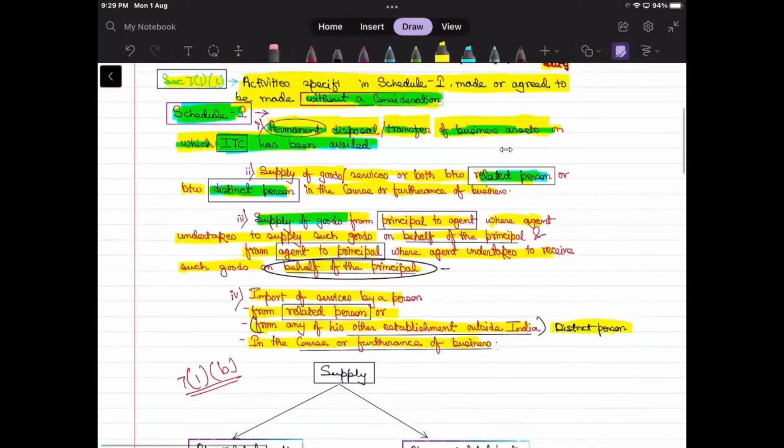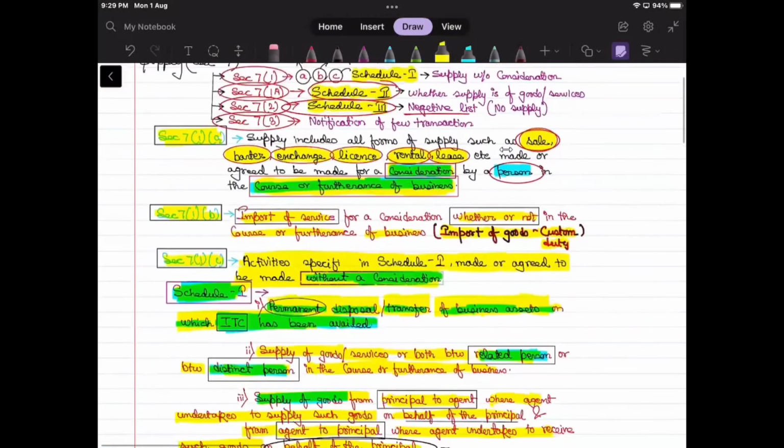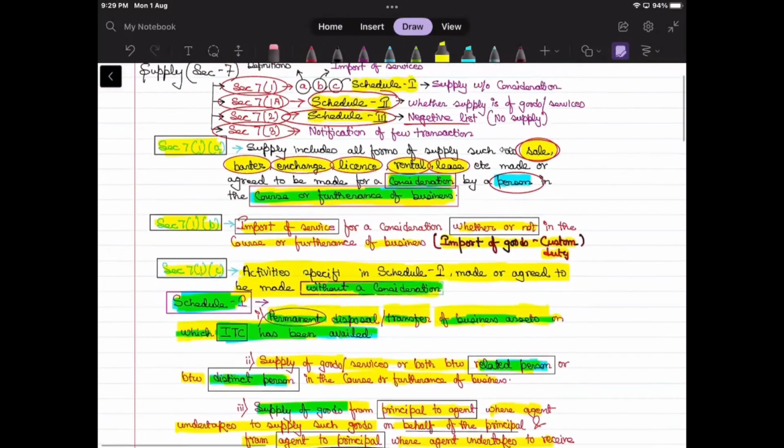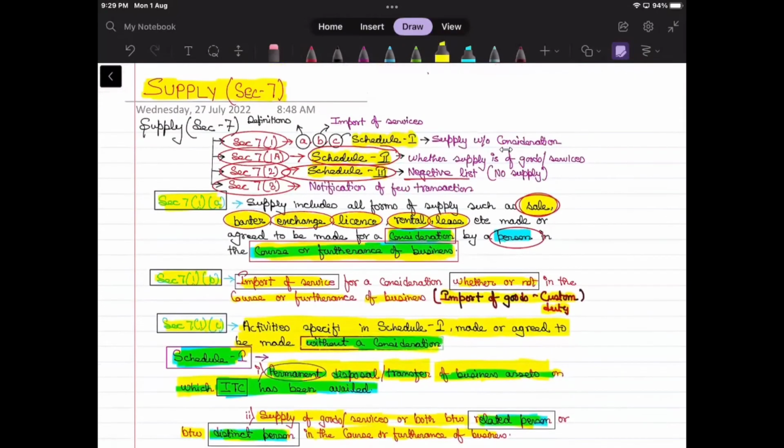So let's have a quick view of whatever we have gone through. Let's first revise section 7 subsection 1 clause A. What does it say? It is a very general meaning of supply, where it says that some form of activity such as sale, barter, exchange, license, rent, lease, disposal, etc. made or agreed to be made, important point, for consideration, and it should be in the course or furtherance of business. Correct?